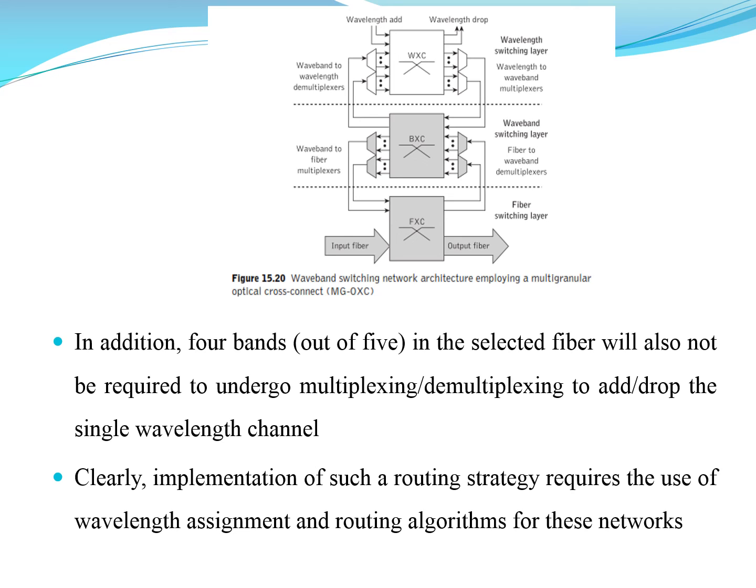And in addition to this, we see that the 4 bands out of 5 in the selected fiber will also not be required to undergo the multiplexing or demultiplexing, which can drop or add a single wavelength channel. So clearly, implementation of such a routing strategy requires the use of wavelength assignment and routing algorithms for all these networks in the system. So this is how we designed the input and output ports using the waveband to wavelength multiplexing and demultiplexing, wherein we are going to add and drop several wavelengths from a set of wavelength channels or signals which are used in this concept.